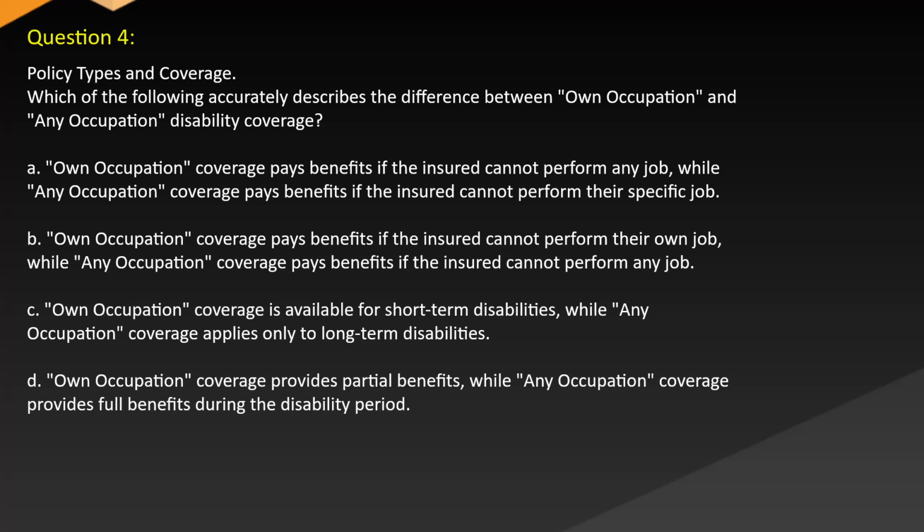B. Own occupation coverage pays benefits if the insured cannot perform their own job, while any occupation coverage pays benefits if the insured cannot perform any job. C. Own occupation coverage is available for short-term disabilities, while any occupation coverage applies only to long-term disabilities. D. Own occupation coverage provides partial benefits, while any occupation coverage provides full benefits during the disability period.